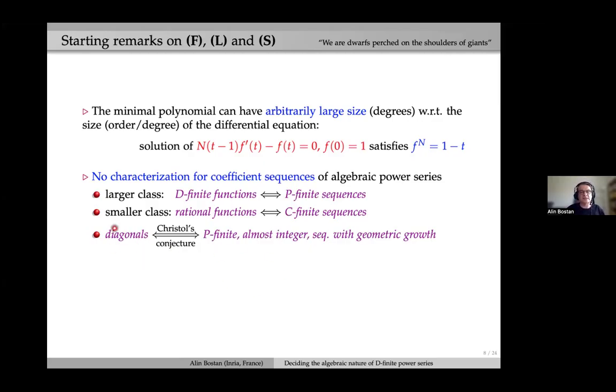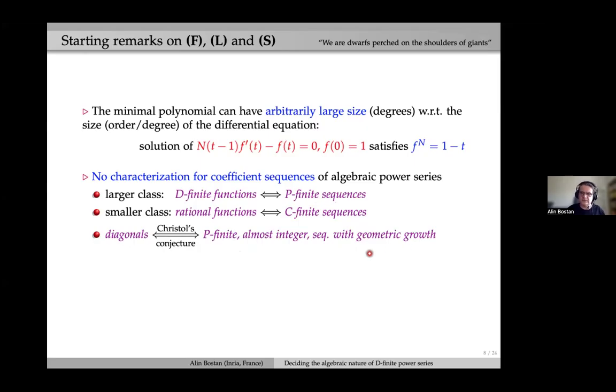There is also a class that I will come to a bit later, diagonals of rational functions. And there, conjecturally, by what's known as Christol's conjecture, the coefficients should be P-finite, sorry, almost integer, in a sense that I will define a bit later, but let's think of really integers or almost integers in a naive sense.